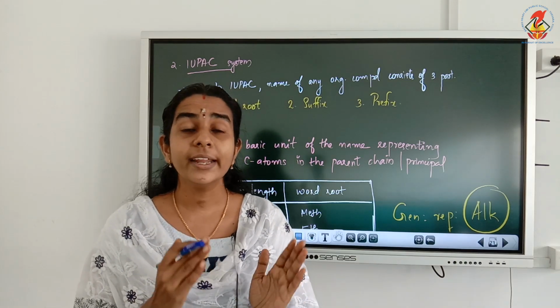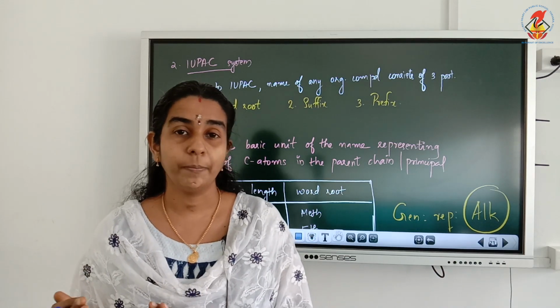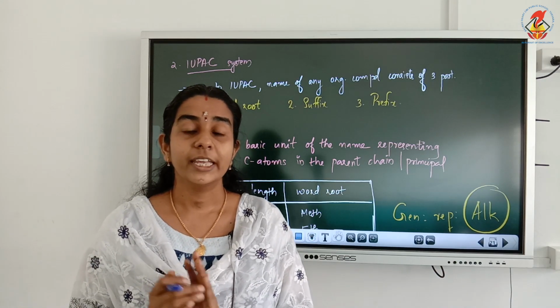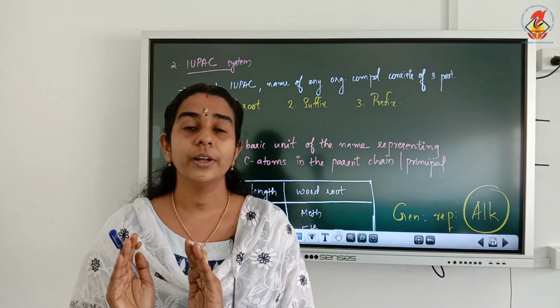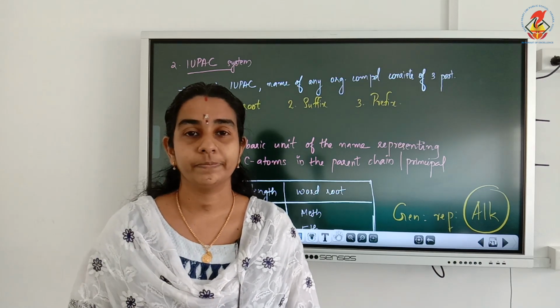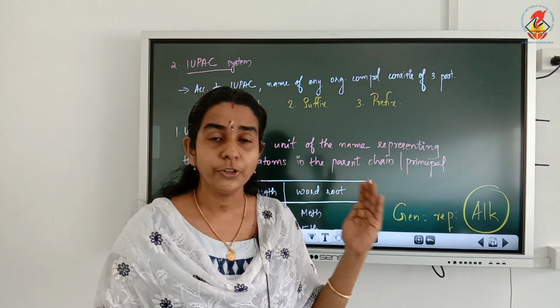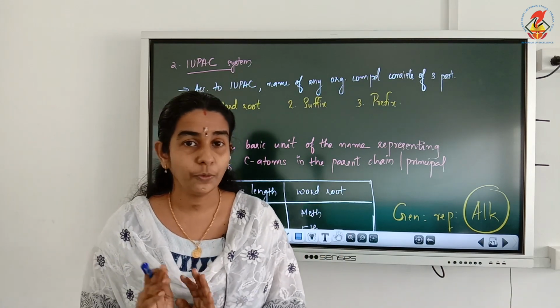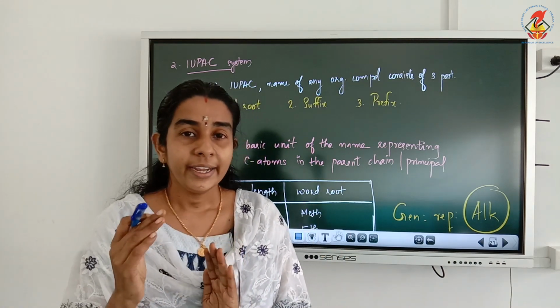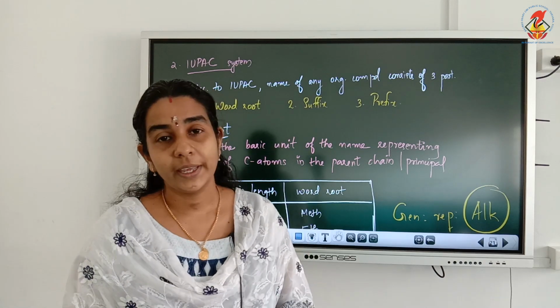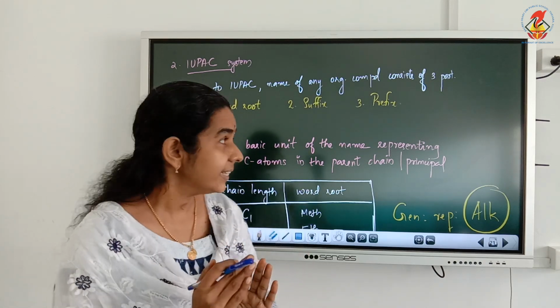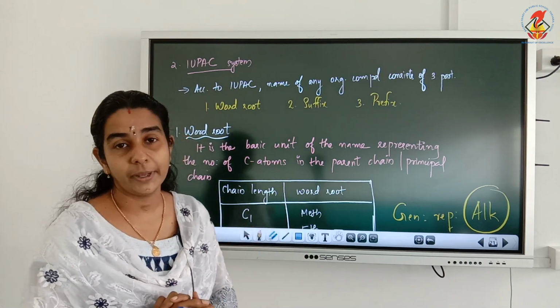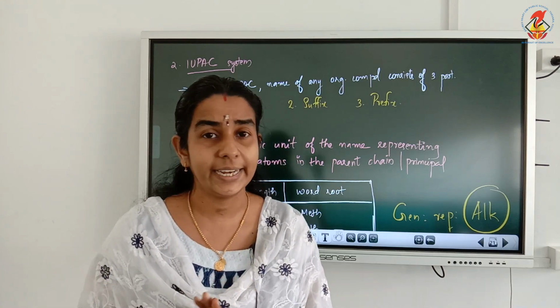So how can we identify each and every compound? By giving a systematic name. For that we need a systematic way of naming, and for that IUPAC has set certain rules for naming organic compounds, which we will see later.